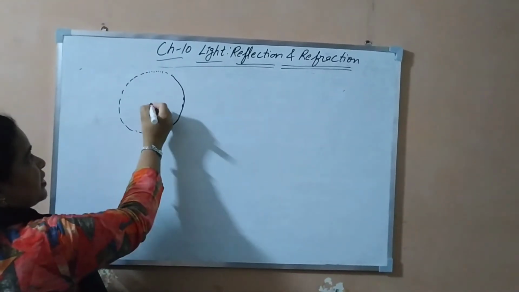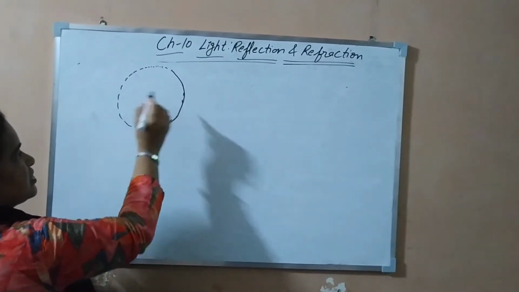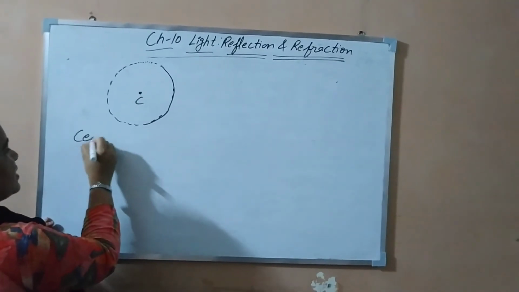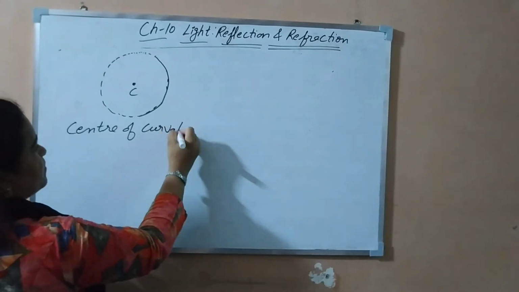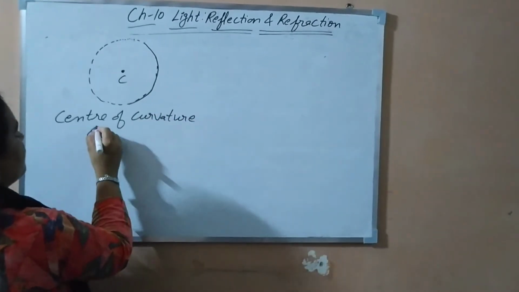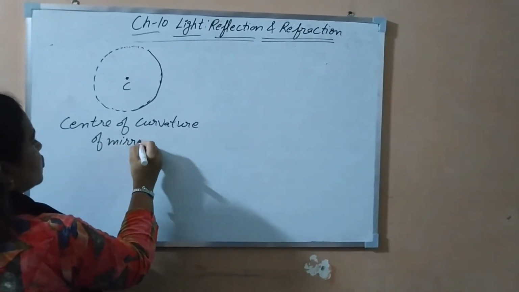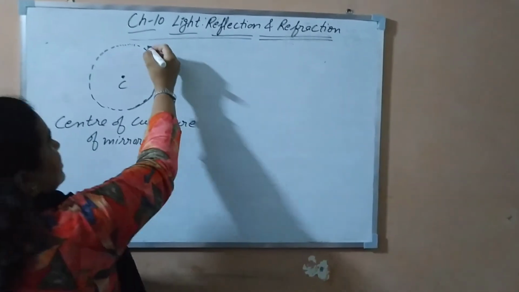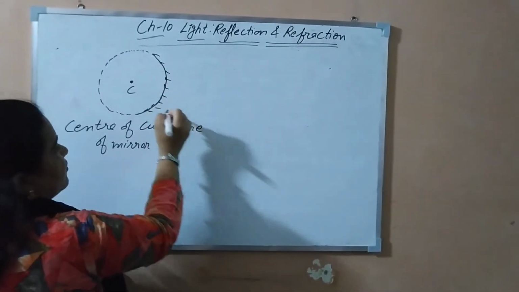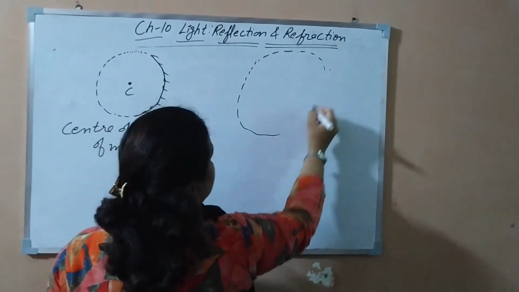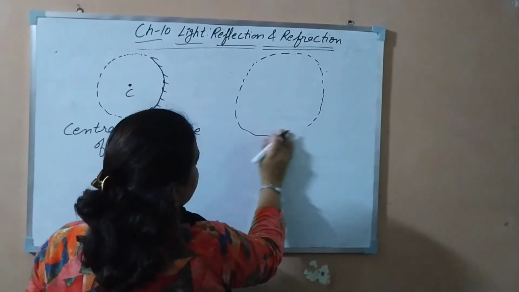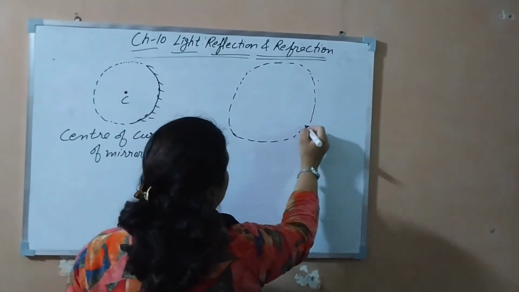This hollow sphere has a center, and this is C. What is this C? The C is the center of curvature of the mirror. I am showing both, here as a concave, and here as a convex.